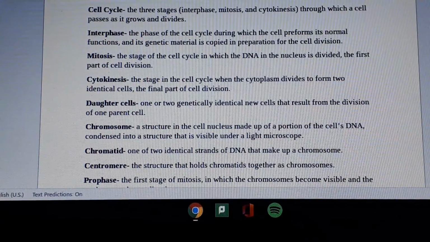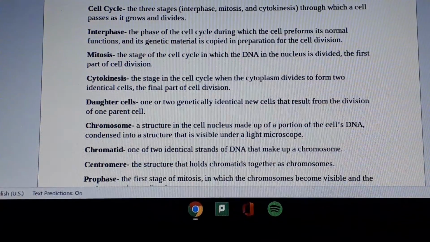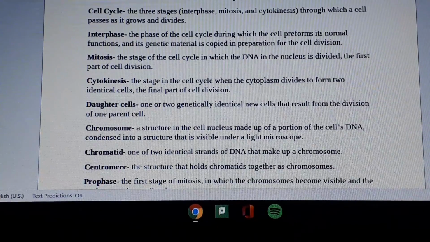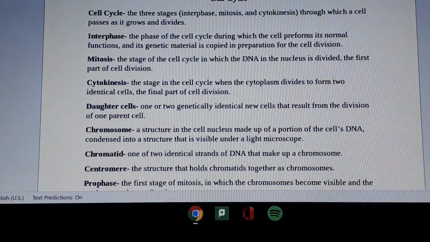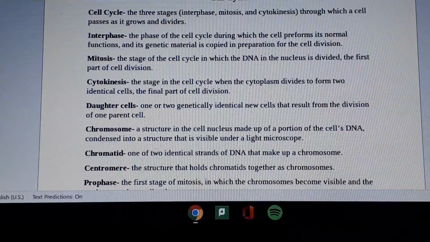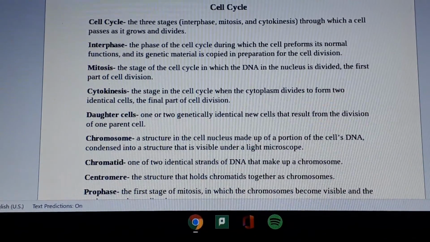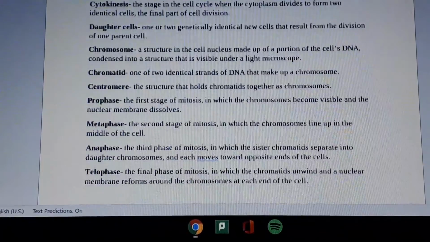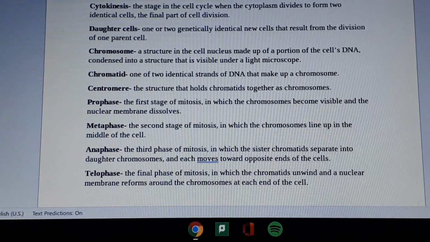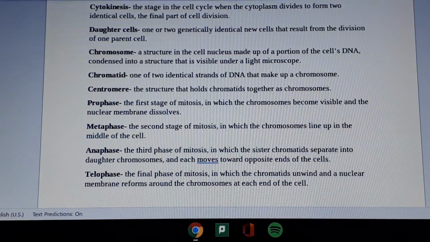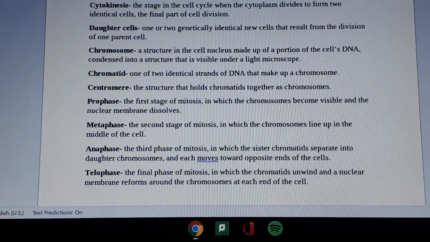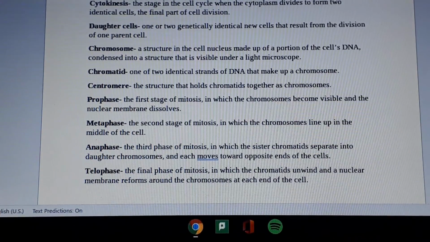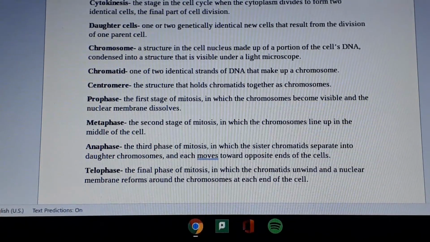Daughter cells: one or two genetically identical new cells that result from the division of one parent cell. Chromosome: a structure in the cell nucleus made up of a portion of the cell's DNA condensed into a structure that is visible under a light microscope. Chromatid: one of the two identical strands of DNA that make up a chromosome. Centromere: the structure that holds chromatids together as chromosomes.